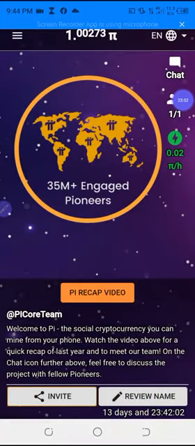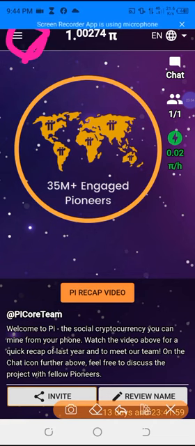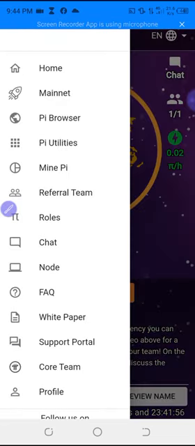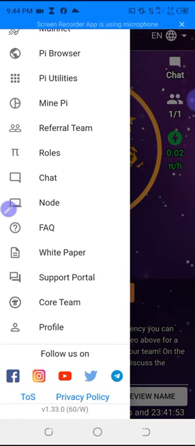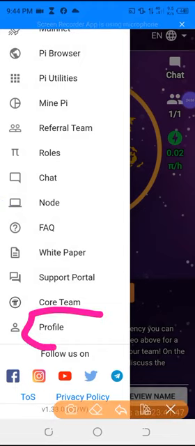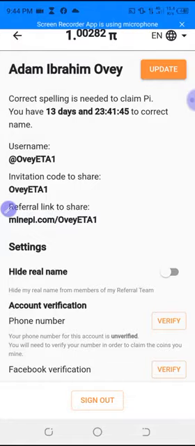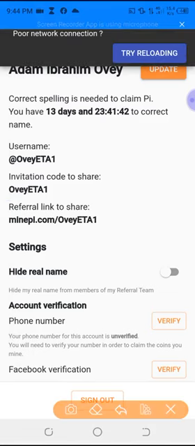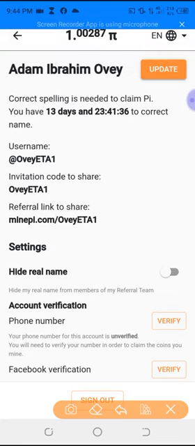So next, you just go back. Now I've returned to the app, so you click on this place and see an important something. Now you come down, and you see this profile. There is a very important something there. Now you click on that profile. Observe here, it says correct spelling is needed to claim Pi. You have 13 days, 23 hours, 41 minutes, and then you see the seconds reading. It keeps reducing: 26, 25, 24, 23, 22, 21, continuously.